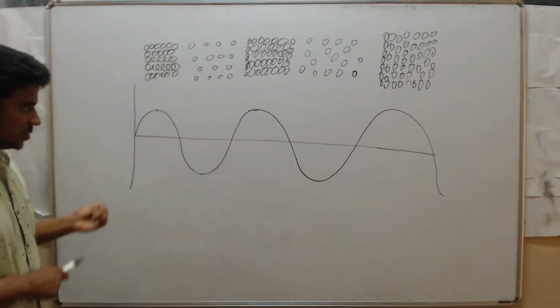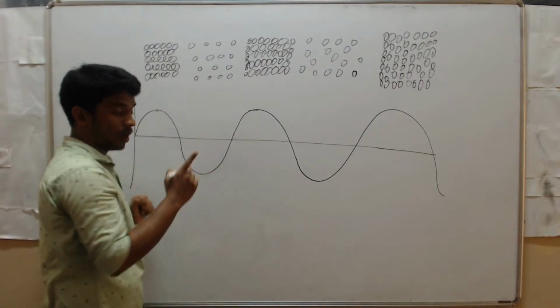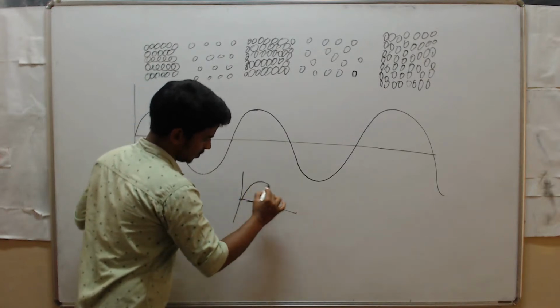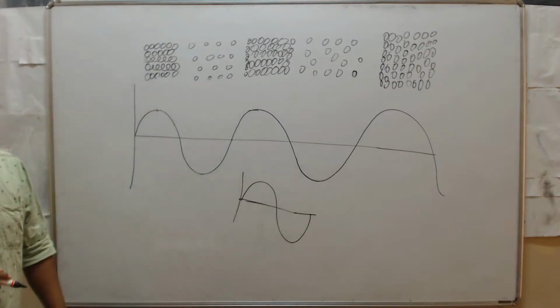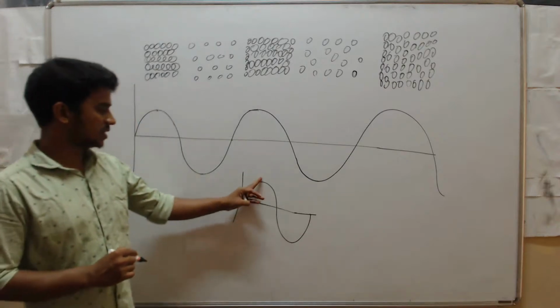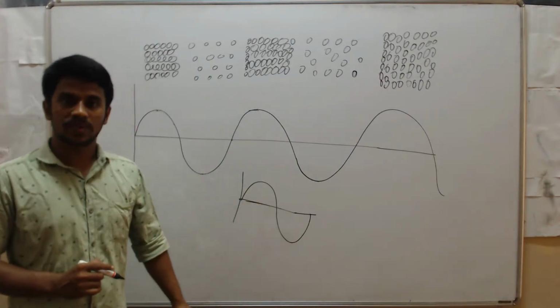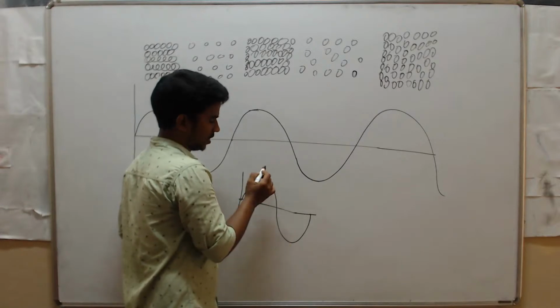See here, for example, take from here to here. We call this one wave, one complete wave or one complete cycle, one crest and one trough. This single wave represents the compression and rarefaction.